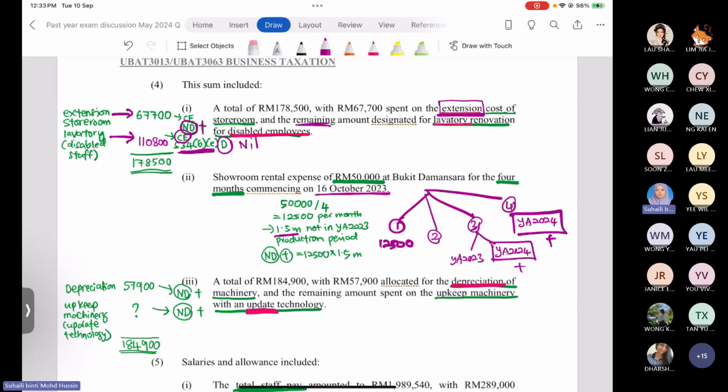Okay, and we already checked just now that the company made a payment for the rental until the year of assessment 2024, which is 1.5 months of rental that the company made in 2024. Since we already know that this amount for 2024 is not allowed for deduction, we just multiply 12,500 ringgit times 1.5 months. So the amount that you get here will be added back.